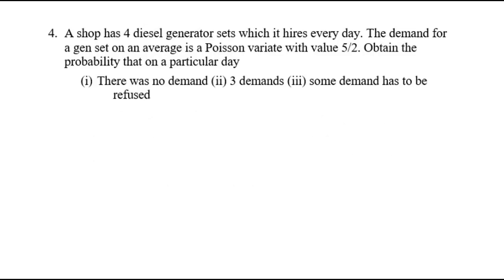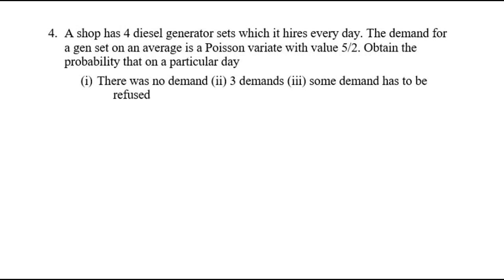Okay. Now the next question. A shop has 4 diesel generator sets which it hires every day. The demand for a generator set on an average is a Poisson variate with value 5/2. Obtain the probability that on a particular day there was no demand, there were 3 demands, and some demand has to be refused. So here x will count the number of demands a shop will get for 4 diesel generators.